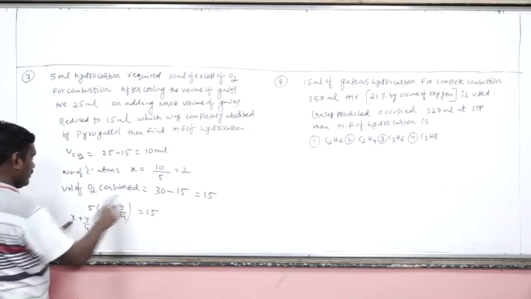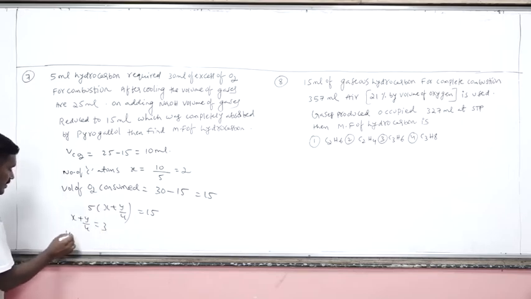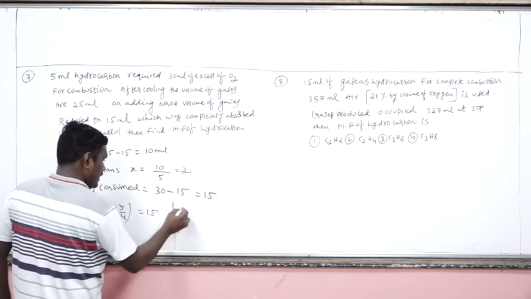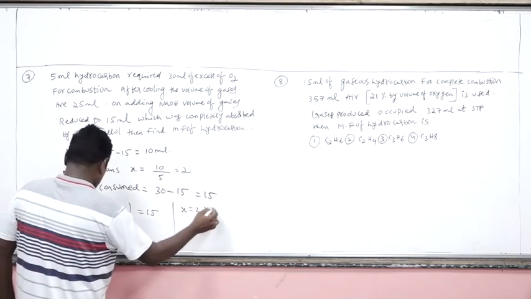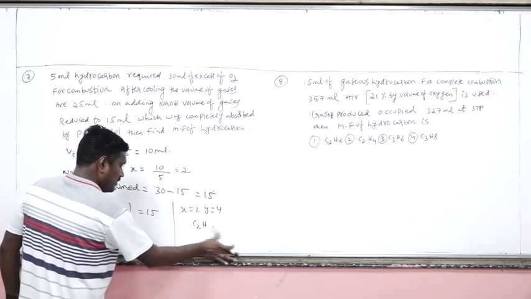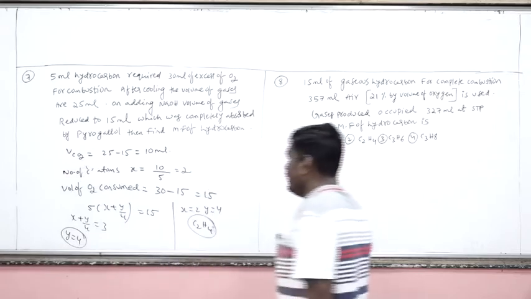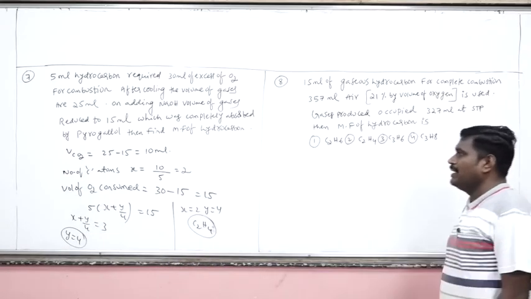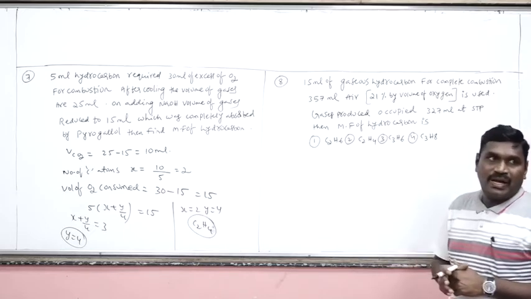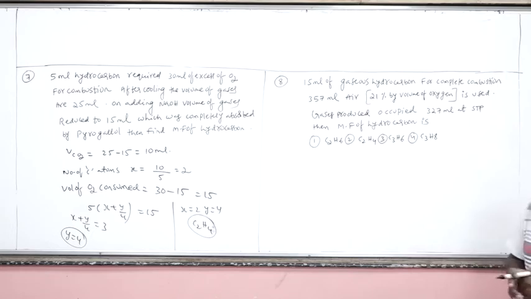X value here is 2. Bring the 2 towards the right side. 3 minus 2, 1. So Y is equal to 4. X is equal to 2. So X is equal to 2, Y is equal to 4. The molecular formula is C2H4. Okay? Very easy problem. Only the concept we have to know: which reagent is being used, and after using that reagent, how much volume undergoes contraction.